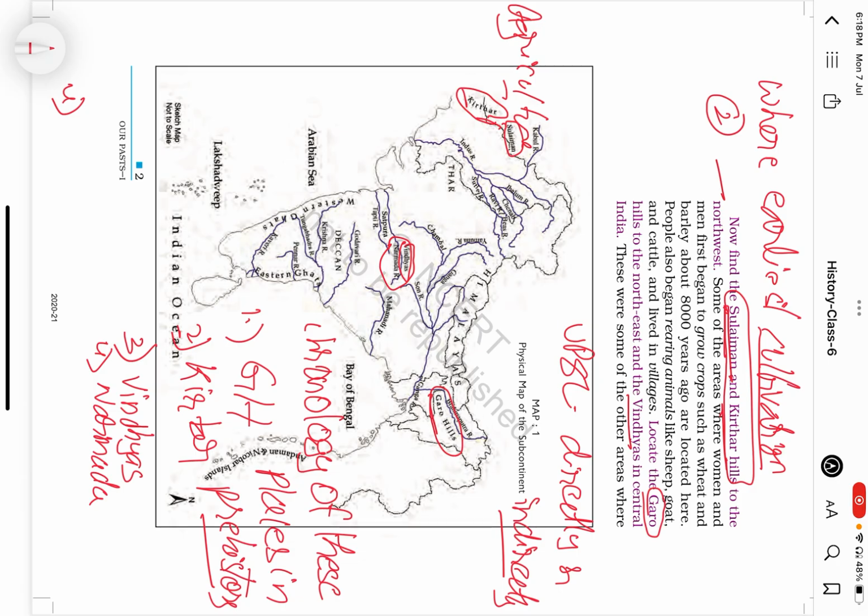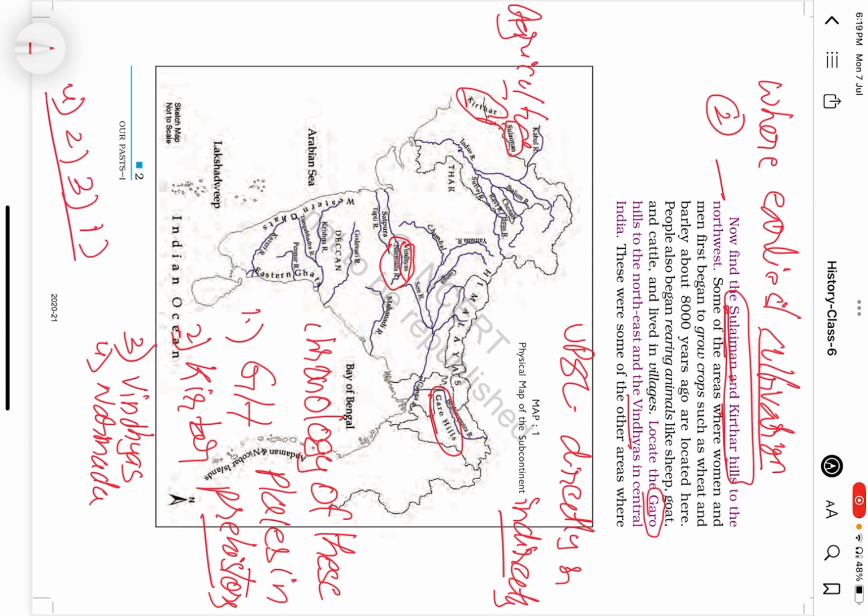Next, the earliest agriculture started in the Kirtar region. Next, the earliest rice cultivation started in Vindhyas and later Garo Hills.